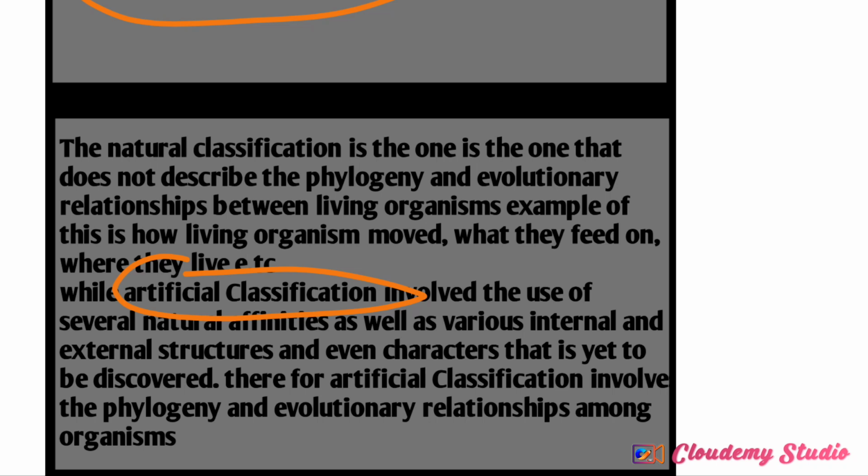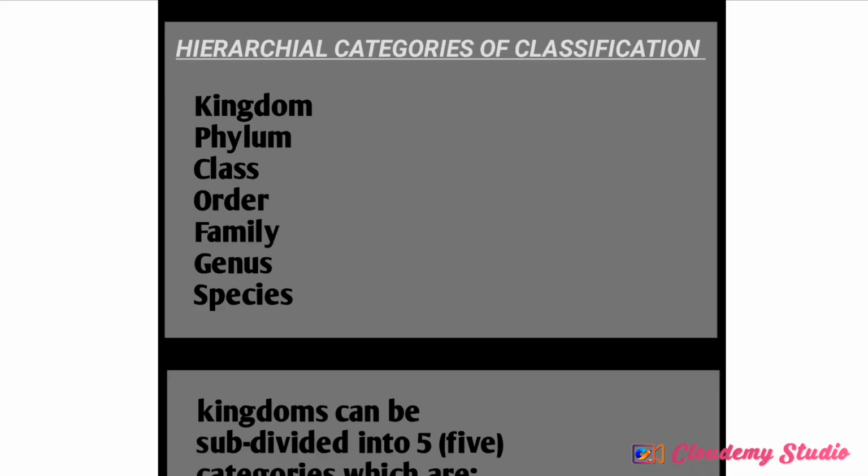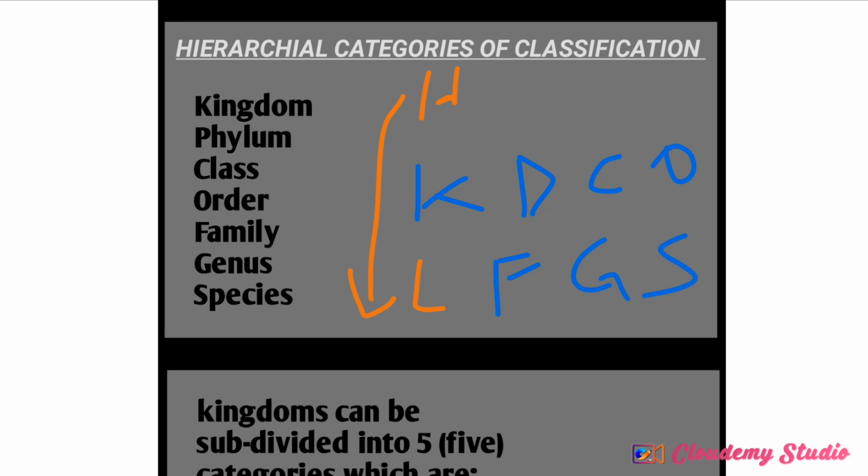Now, moving from there, we have the hierarchy of classification. Let me clean this. On here we have the highest and the lowest. The highest is the kingdom and the lowest is the species. We have an acronym that is used for that: K, D, C, O, F, G, S. But in the animal kingdom, we represent this D with P, because had it been a plant, it would be division. But now it is phylum.